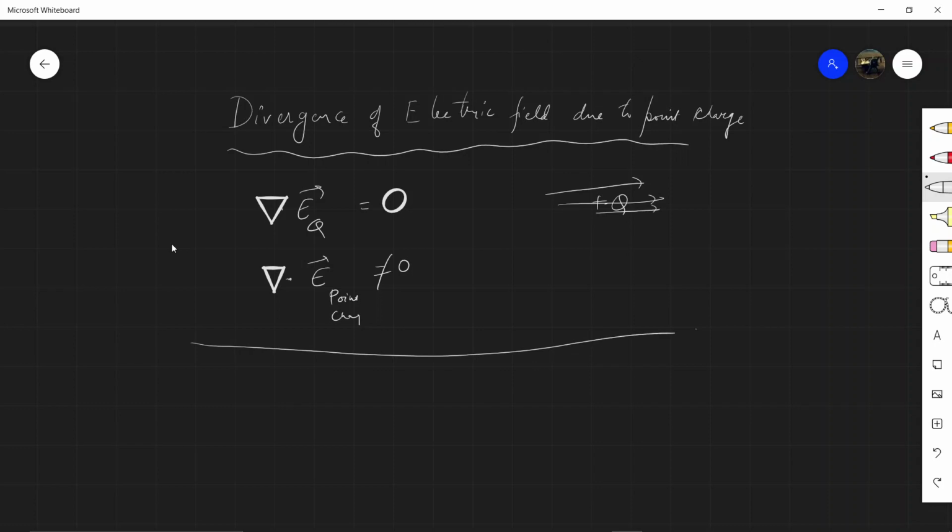But let's see how, mathematically. Let's say we have a point charge plus Q, and then the electric field due to this point charge will be given by 1 by 4 pi epsilon naught, Q upon R square, in the radial direction.